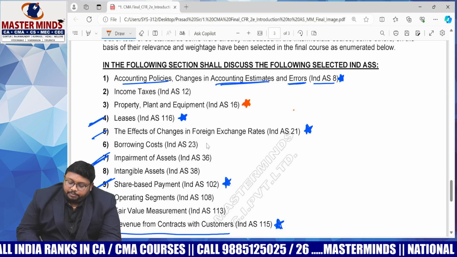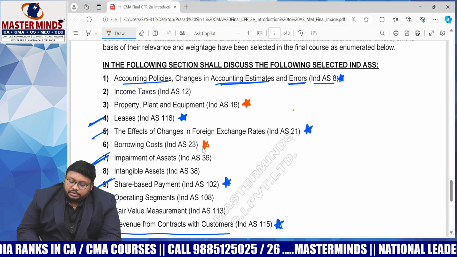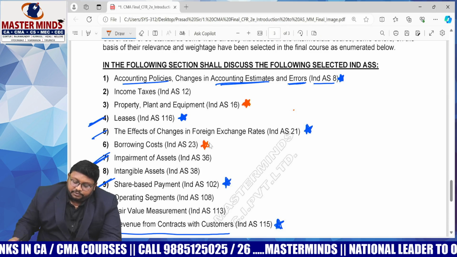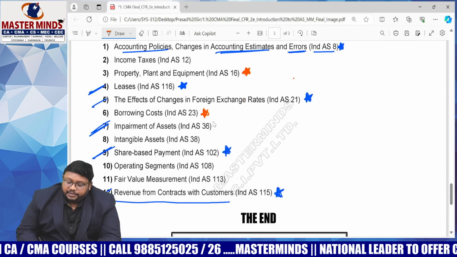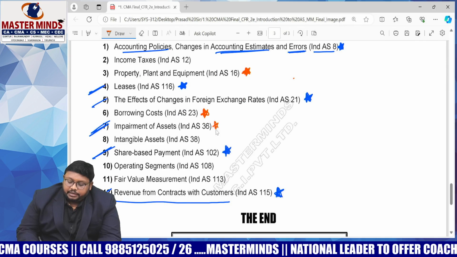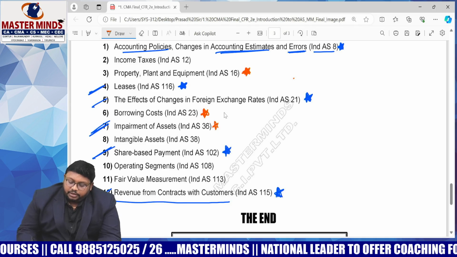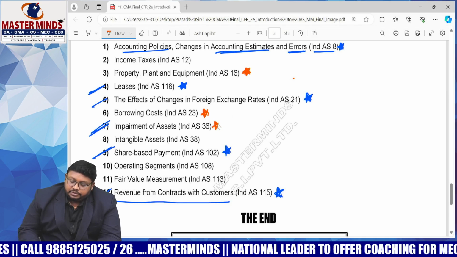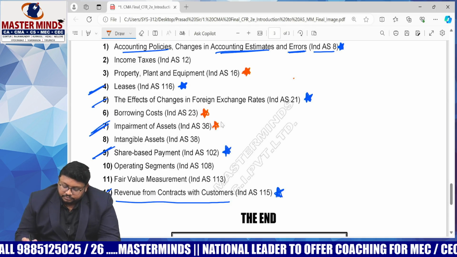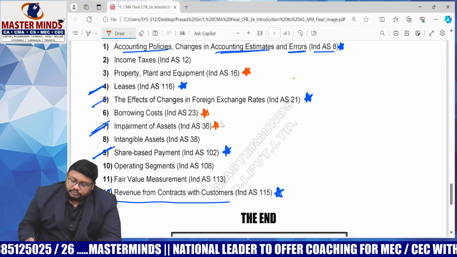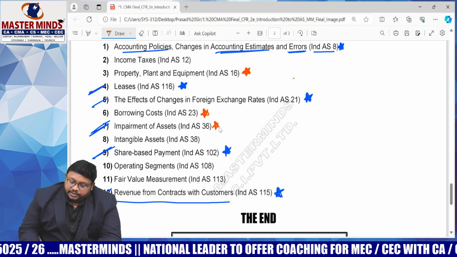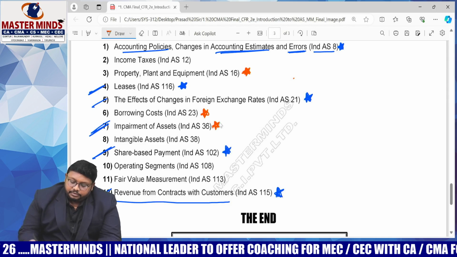So here, coming to borrowing cost, in borrowing cost also we can expect a multiple choice question. And impairment of assets is also very, very important. Impairment of assets, as I told you, we have to find out the impairment loss from it. So this is also a very important question.